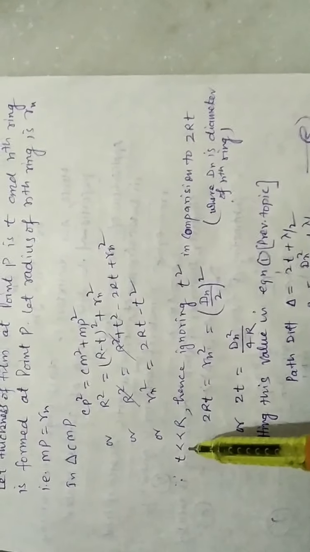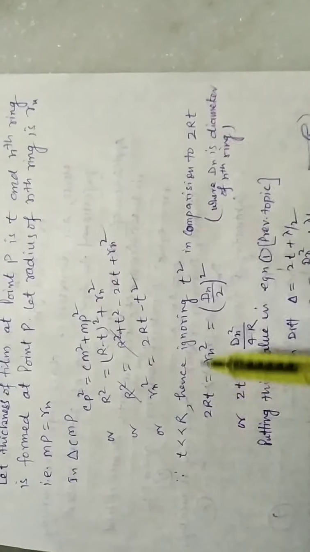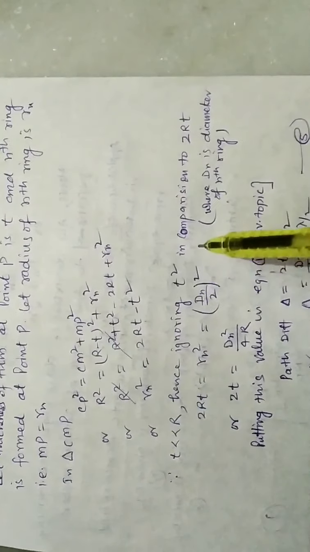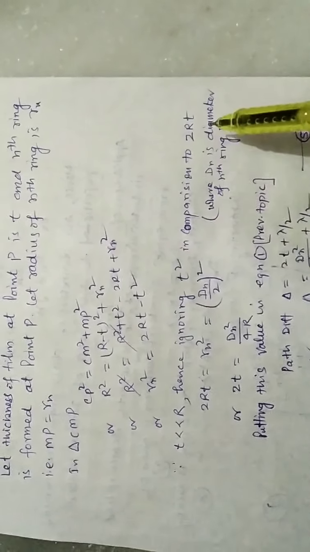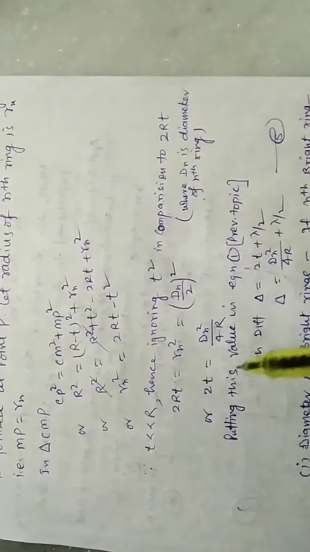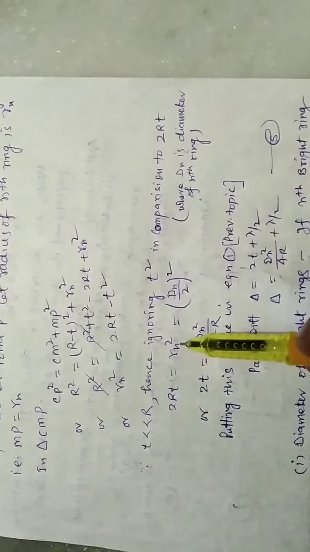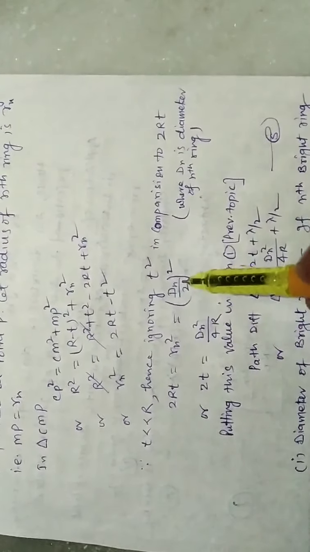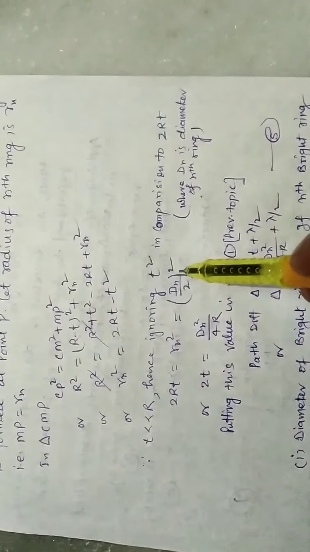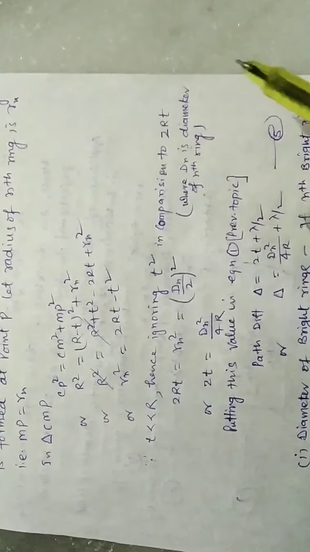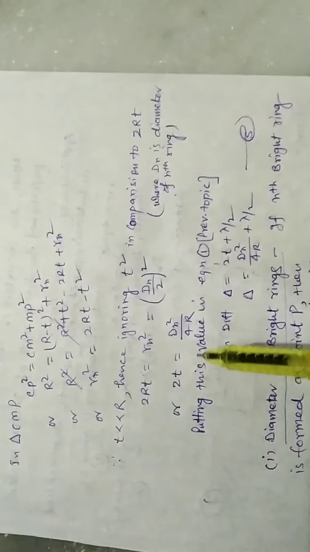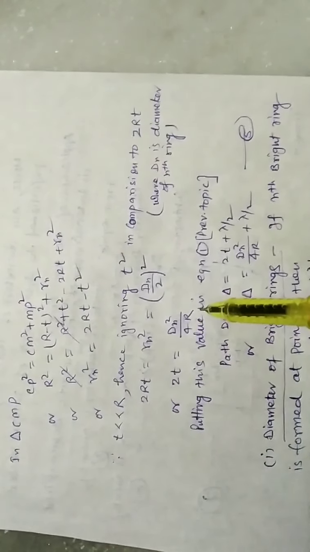Here the thickness of the film T is very much less than R, hence ignoring T square in comparison to 2RT, we have 2RT is equal to Rn square, or (dn upon 2) whole square, where dn is the diameter of the nth ring, or 2t is equal to dn square upon 4R.